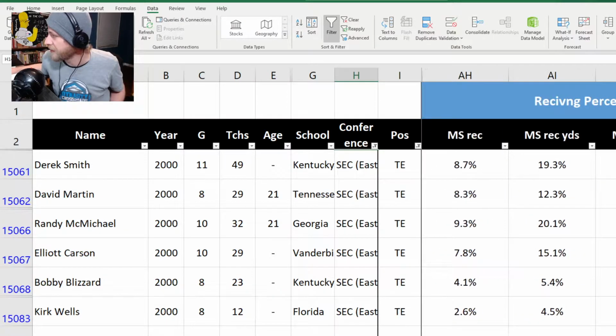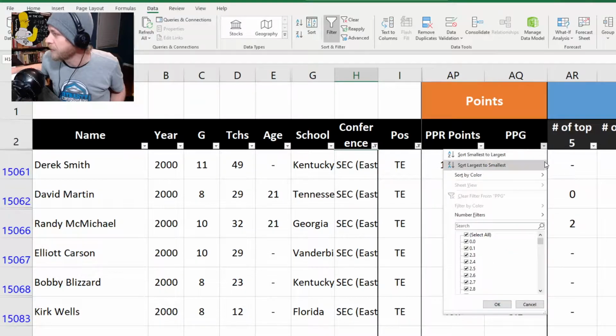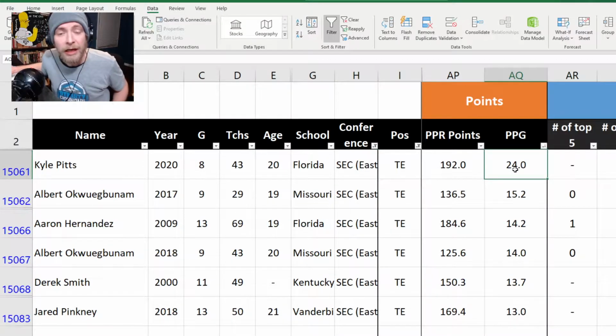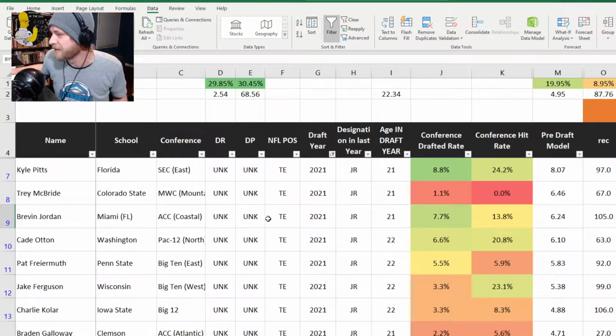And we just scan over to something simple that we all understand, which is just PPR points per game. So who had the best points per game season in the SEC West, basically, since 2000? Oh, look, it's Kyle Pitts in his final year. Yeah, he was very productive. Again, he's unanimously at the top of this class. But what if we scoot over to, and you can already see where this is going, this is probably too corny at this point, Brevin Jordan, ACC Coastal.